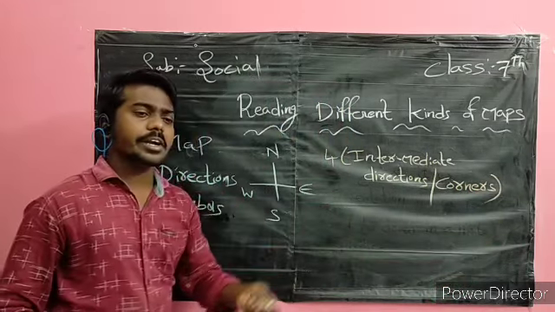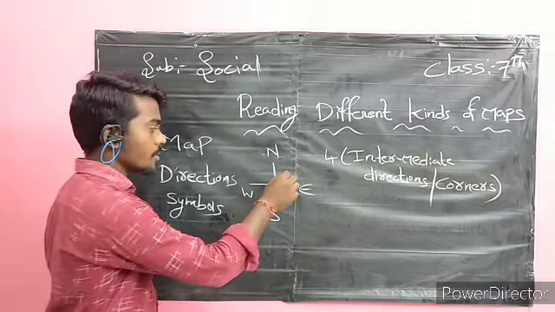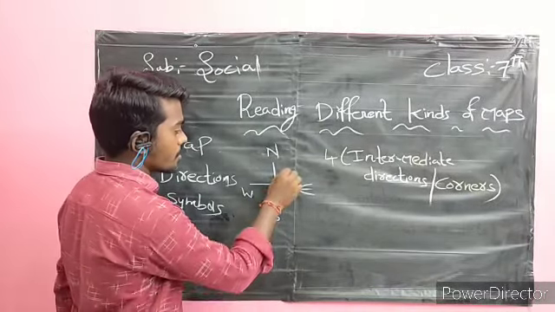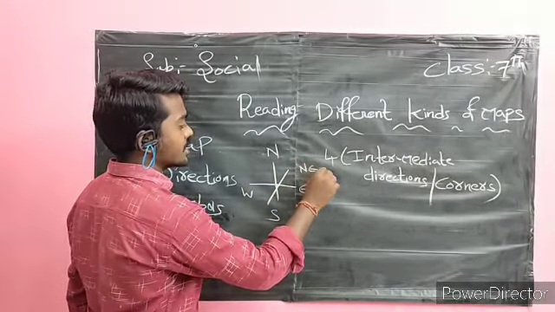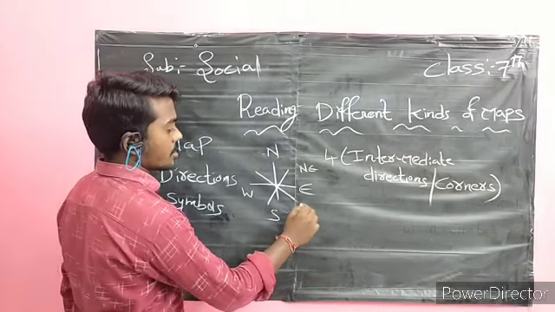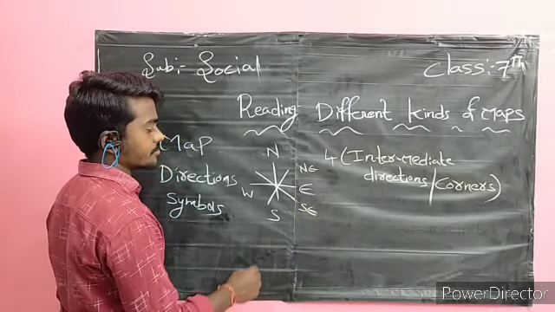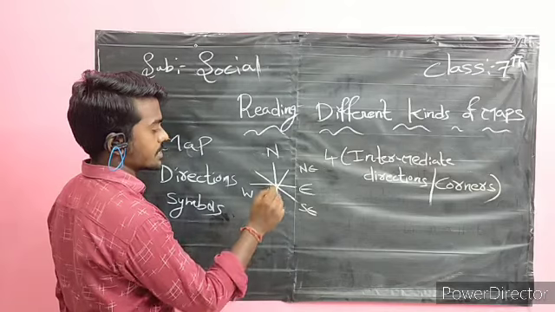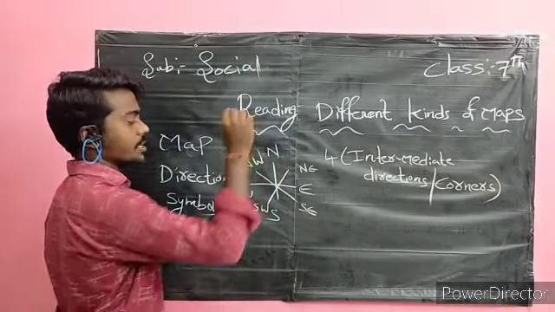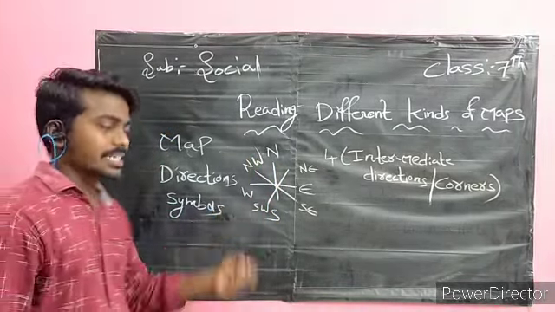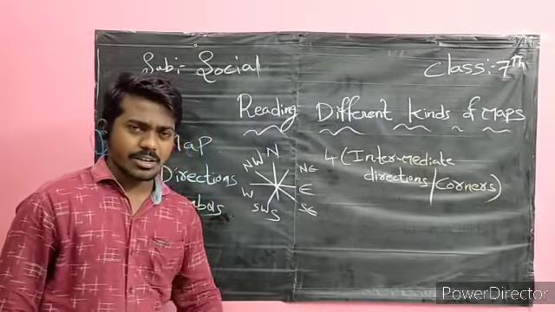What are the other 4 intermediate directions? Northeast, southeast, southwest, northwest. These are the directions.